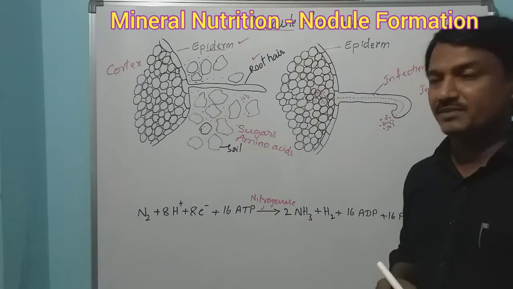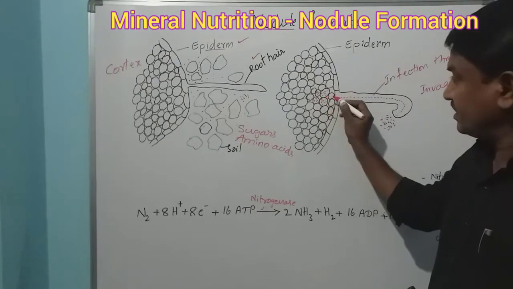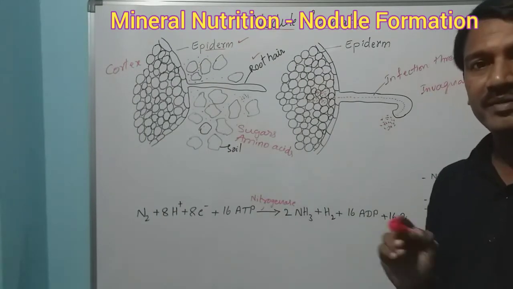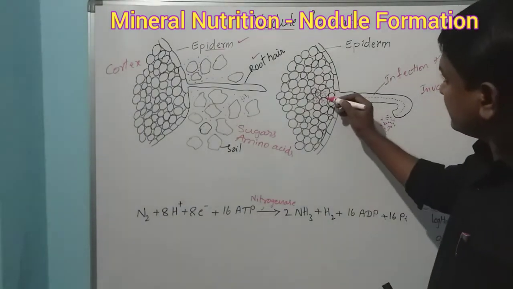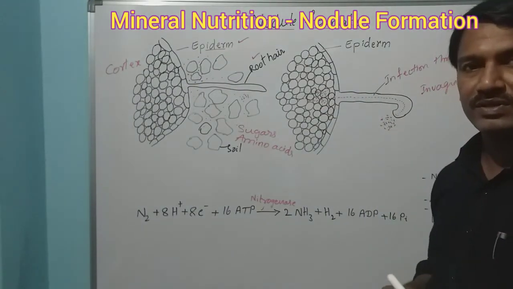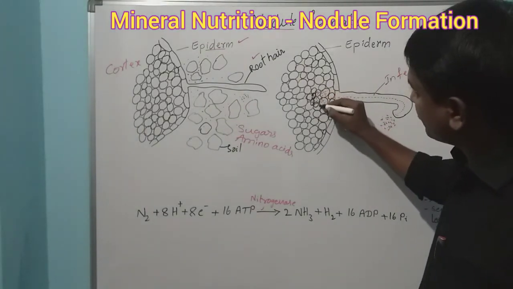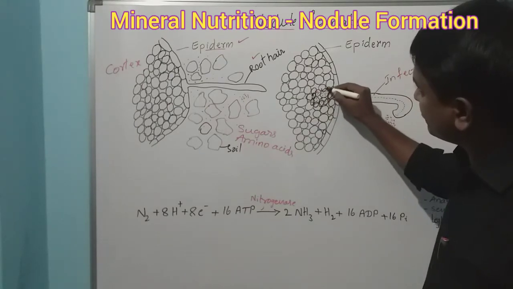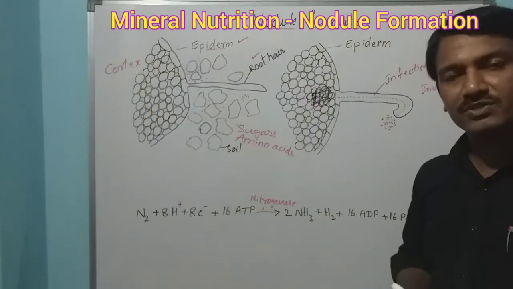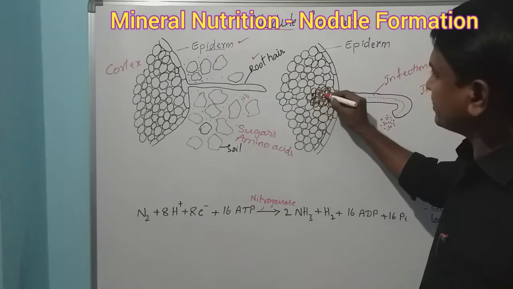The cortical cells undergo cell division induced by the bacterial cells, forming more cortical cells. So in this region, a larger number of cortical cells are formed, and each cortical cell contains many rhizobium bacteria.